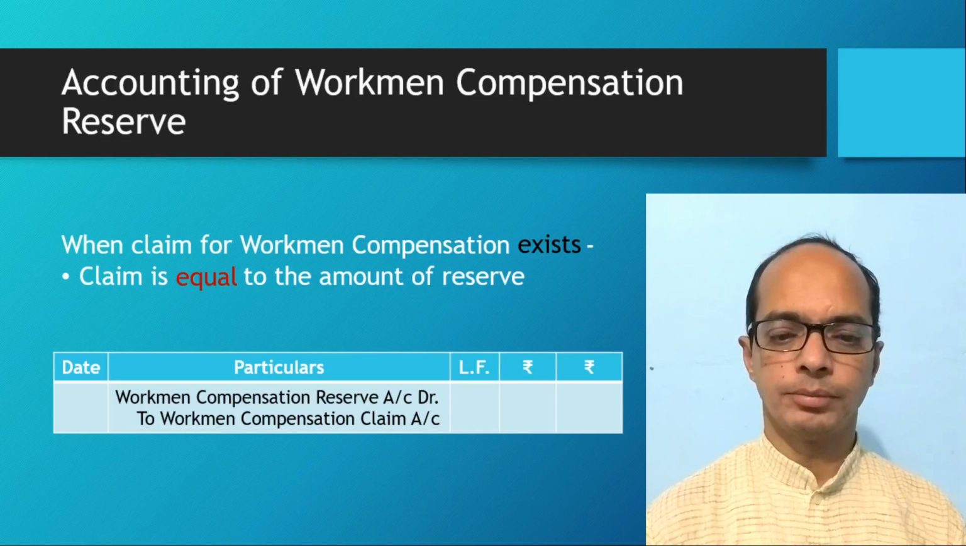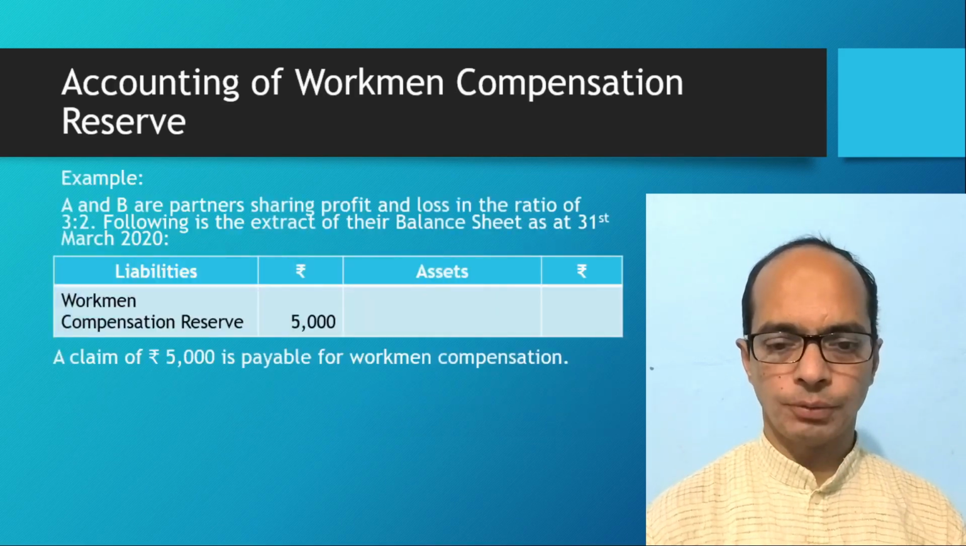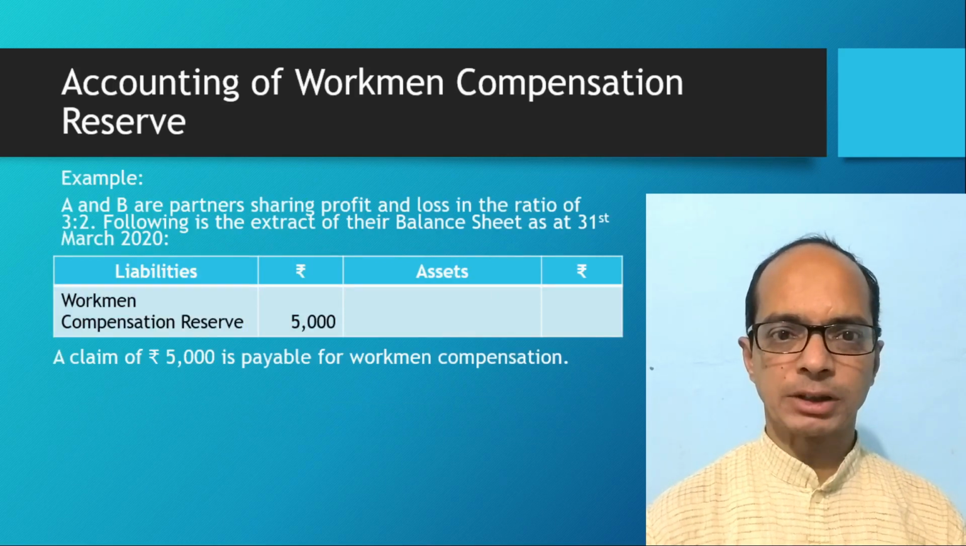Take an example. A and B are partners. They are sharing profit in the ratio of 3:2. In the balance sheet at the liability side, workman compensation reserve is given as rupees 5,000.